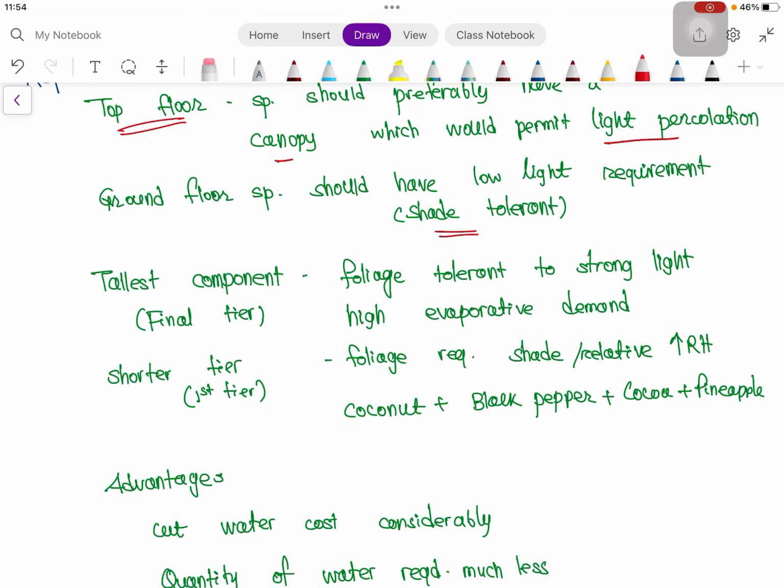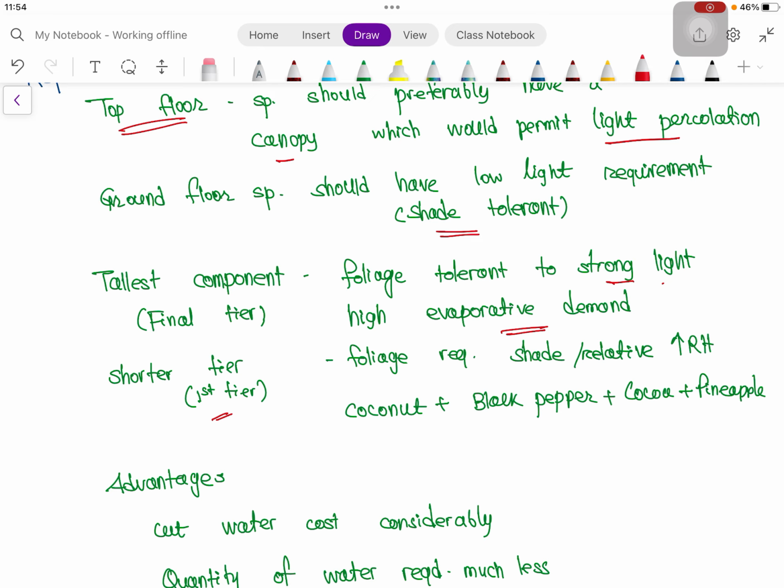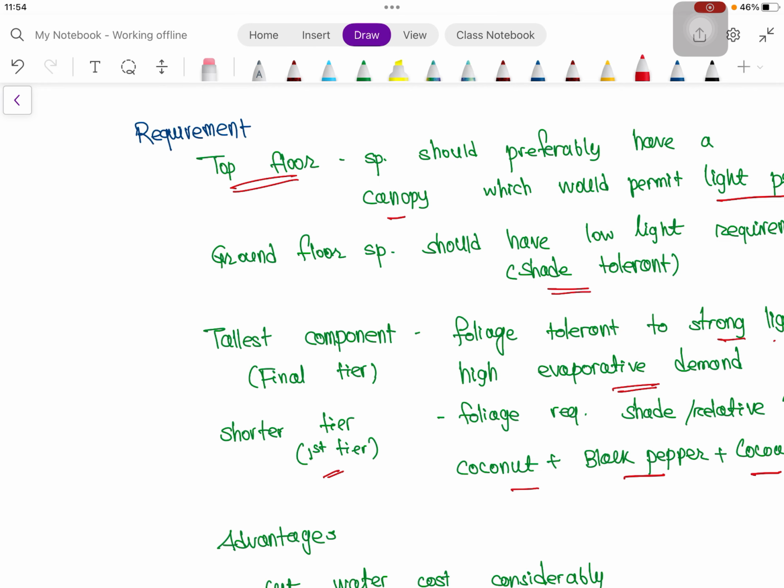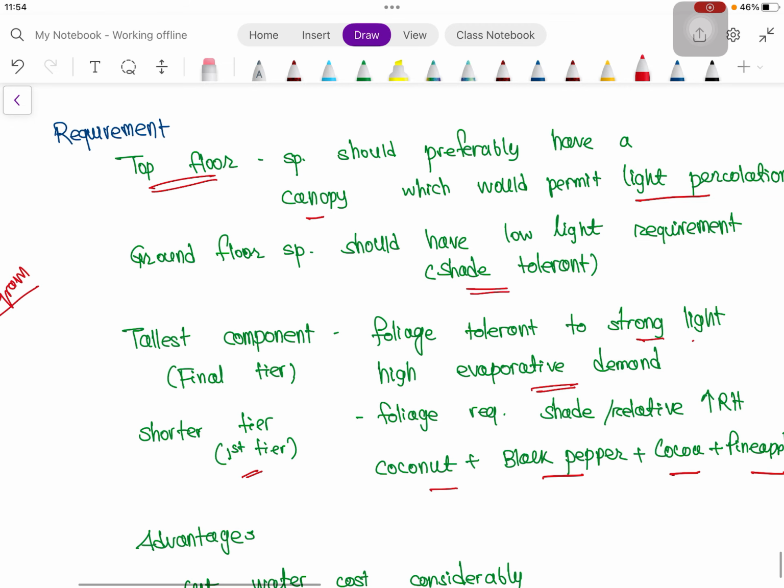The tallest component in the final tier is foliage tolerant to strong light but high evaporative demand. And the shorter tier, that is the first tier, requires shade or relatively more relative humidity. As you know, coconut, black pepper, cocoa, pineapple, we have already discussed. In the exam, we can draw a diagram here also showing various tiers of multi-story cropping.